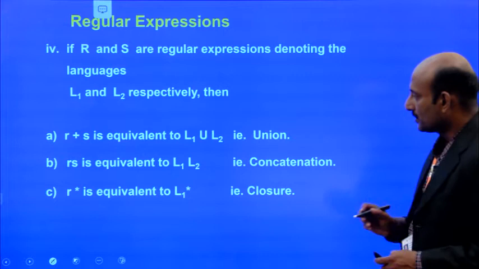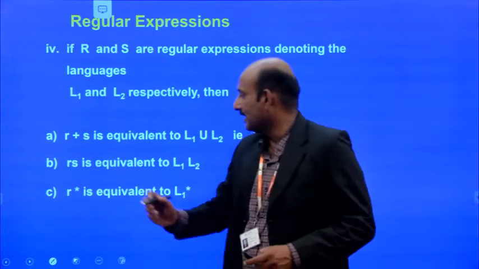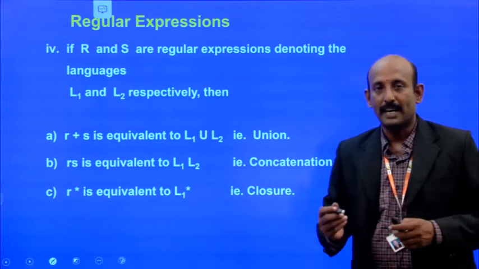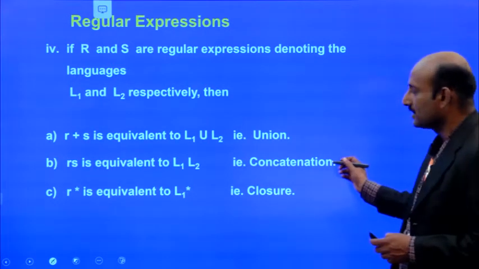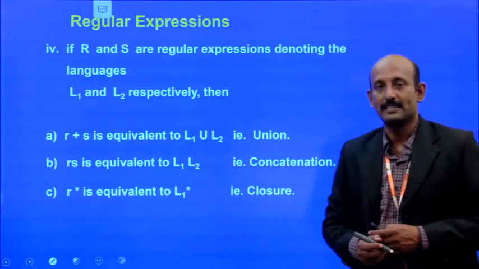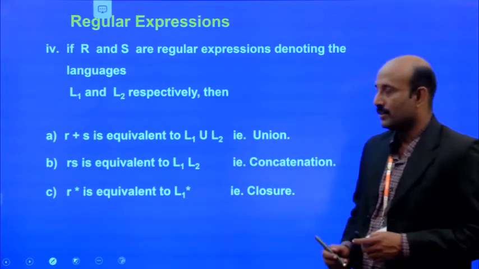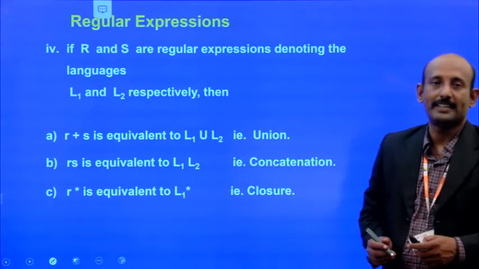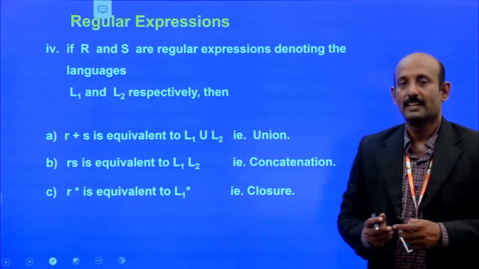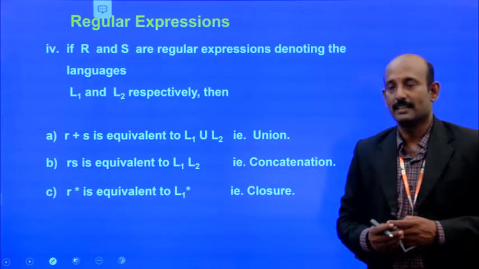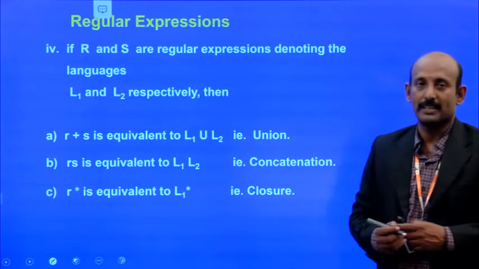Next, suppose RS is a regular expression, that means concatenation, that is multiplication, a concatenation operation in the language. RS is equivalent to the language L1 L2. That means the language is formed by the concatenation operation.